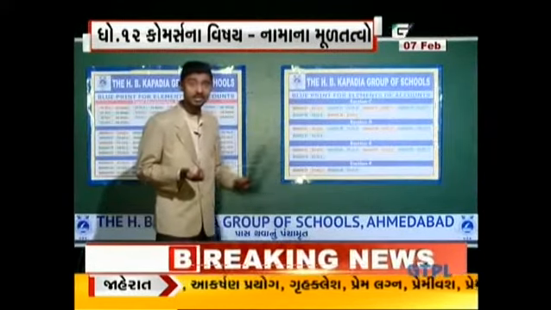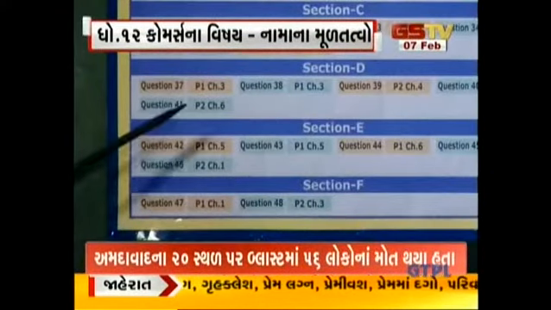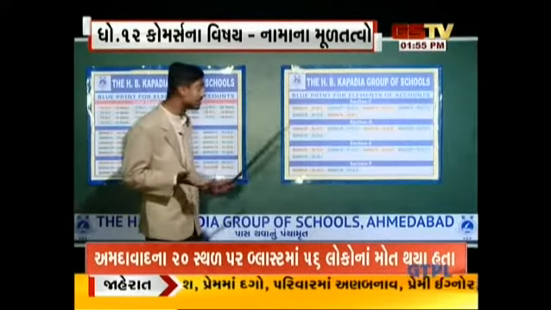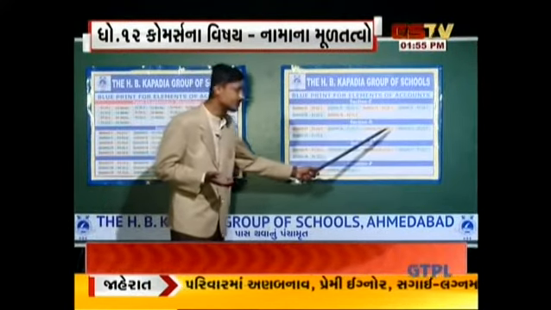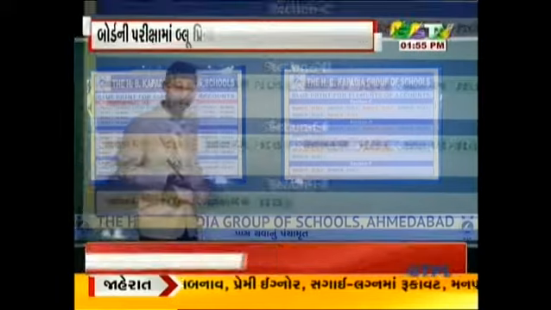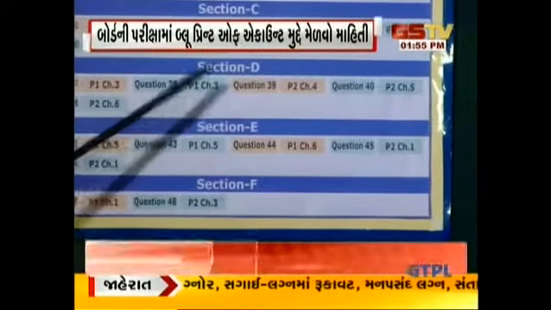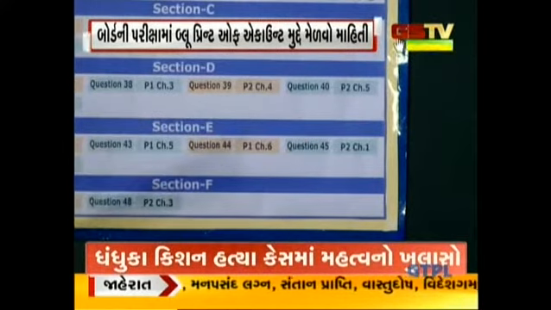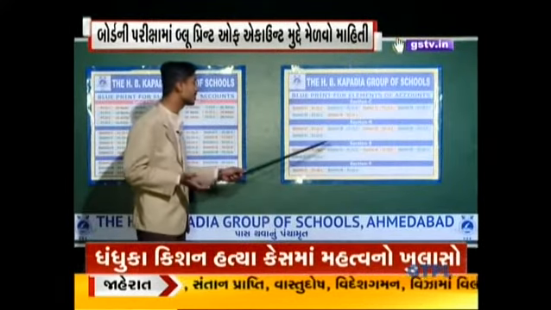Okay, so please give first preference to cash flow statement. If an operating activity sum is asked, then give preference to part 2 chapter number 4. Okay, and goodwill is compulsory, so you can make an option of part 2 chapter number 5, accounting ratios. Okay, students, talking about section E.